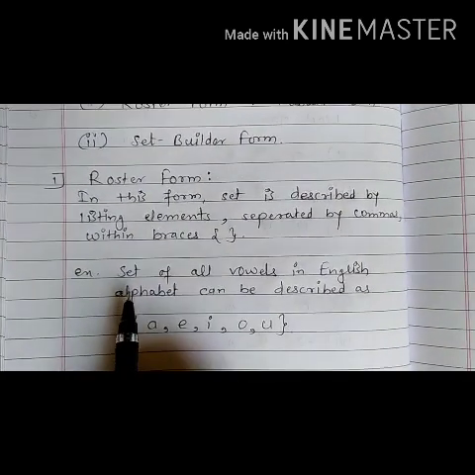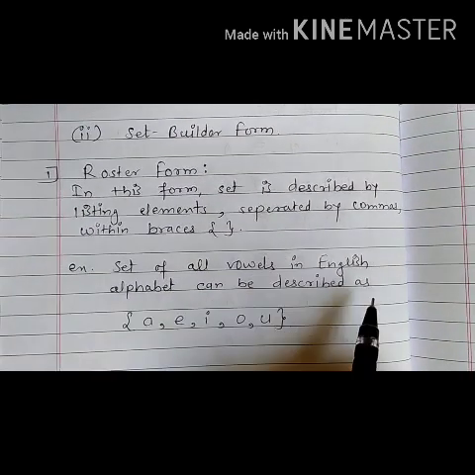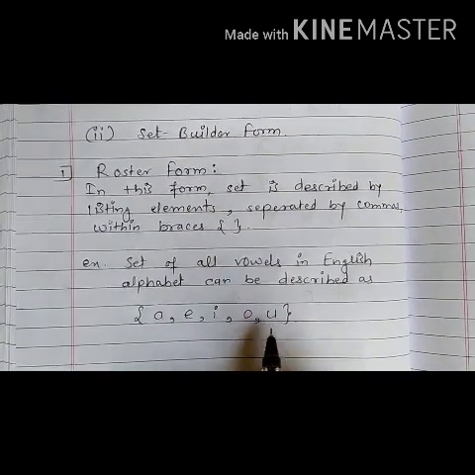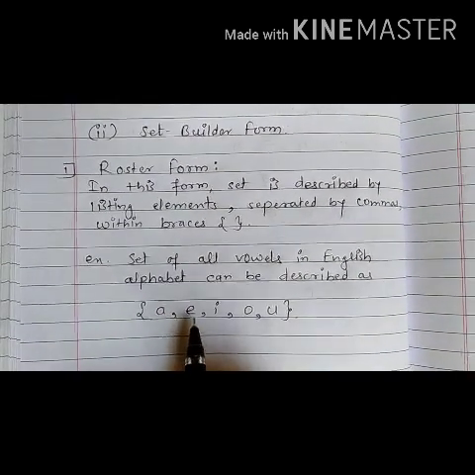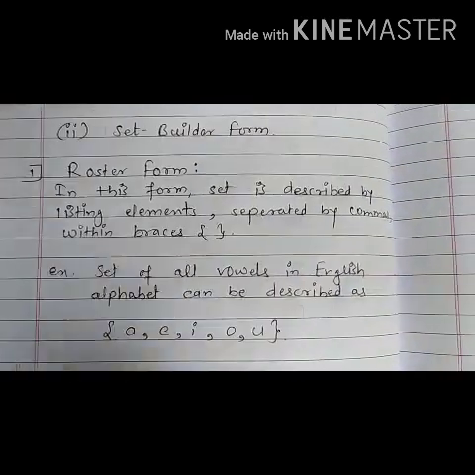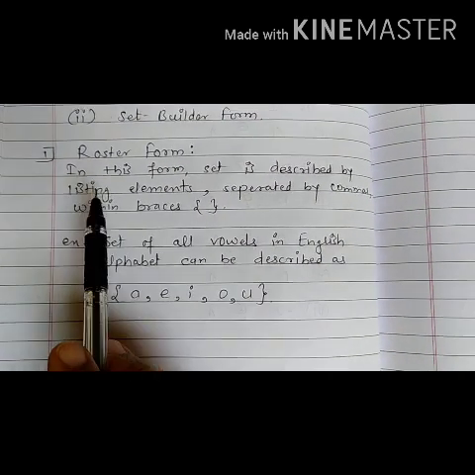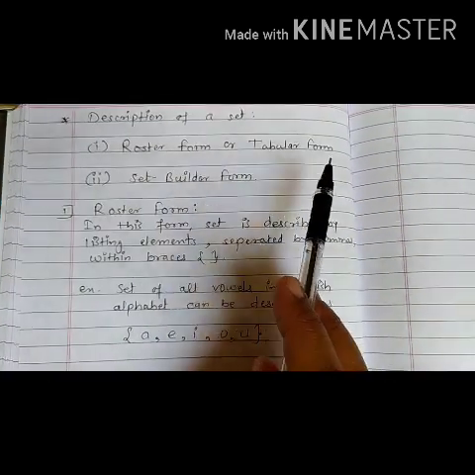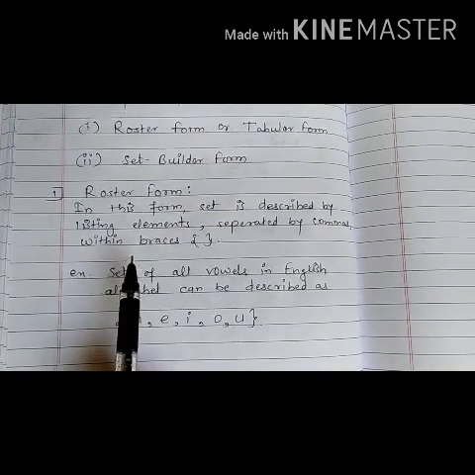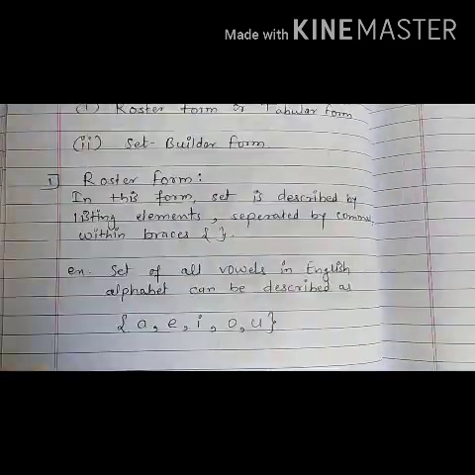Now for example, we'll see the set of all vowels in the English alphabet can be described as, in curly braces, we have taken A, E, I, O and U. So these all elements we have written in roster form, or we can say tabular form, or we can say this method as a list method also. Okay, now we'll see the second form.